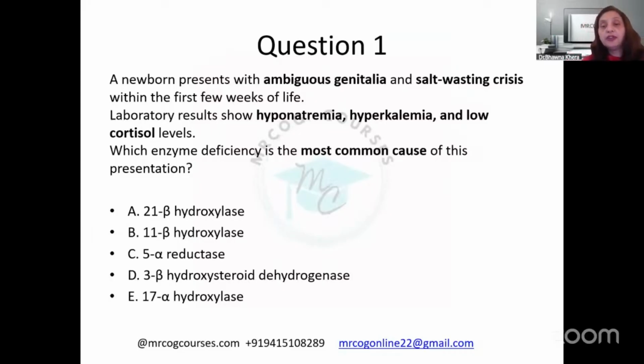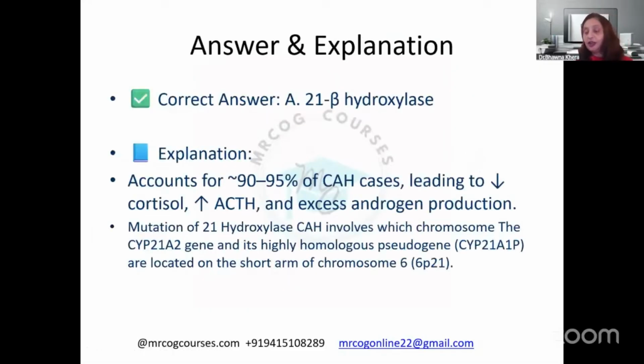Laboratory results will be hyponatremia, hyperkalemia, and low cortisol levels. Now, which enzyme deficiency is the most common cause? This is a very, very important question, and it appears many times in the exam. So yes, you all are correct: 21 beta hydroxylase is the most important cause. That accounts for 90 to 95% of congenital adrenal hyperplasia cases, leading to decreased cortisol and increased ACTH, because the corticosteroids are less produced. So negative feedback goes and it further increases the ACTH, and excessive androgen production is there.